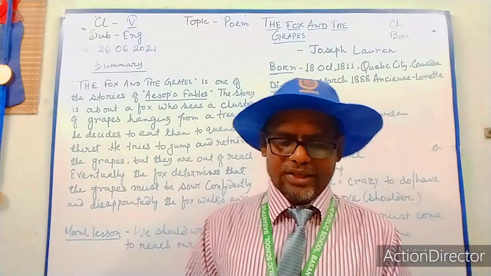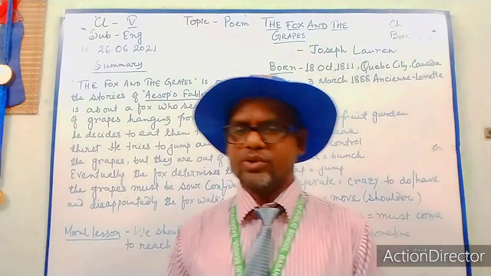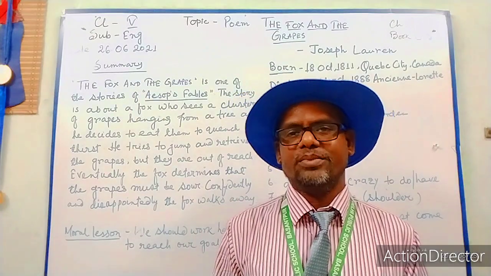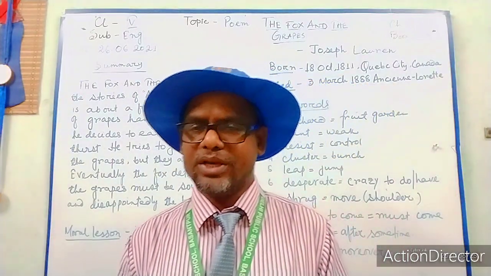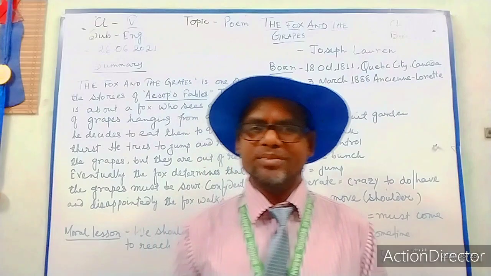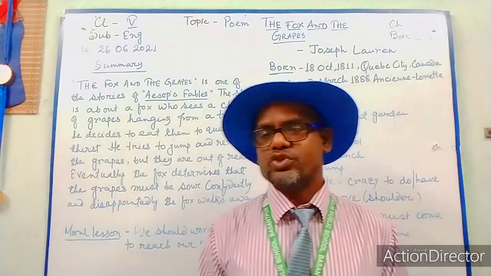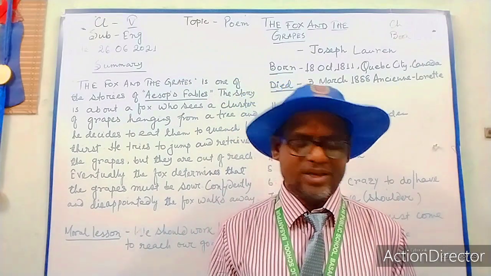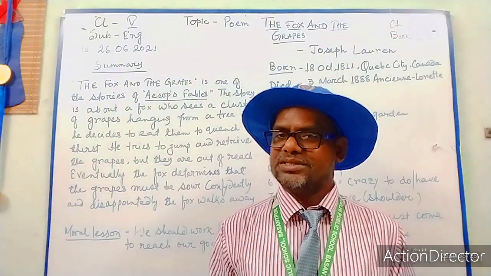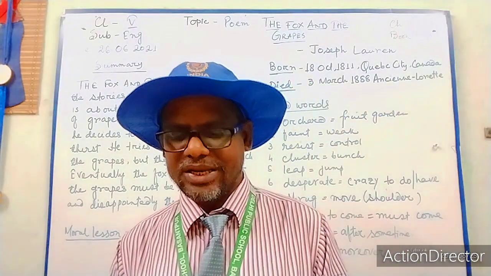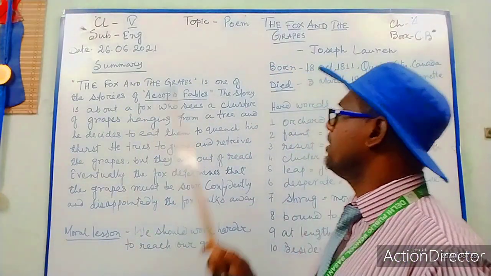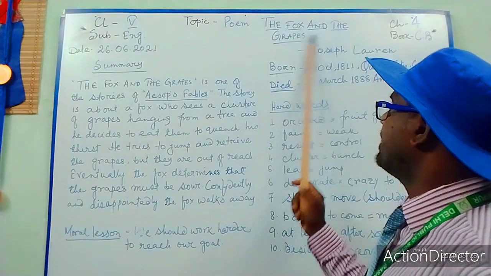Students, in your course book chapter number 4 there is a very good poem, and this poem has a story, okay? So in the form of a poem there is a story, and most of you know the story well, okay? And the story is all about the fox and the grapes. You can see I have written on the board the fox and the grapes.